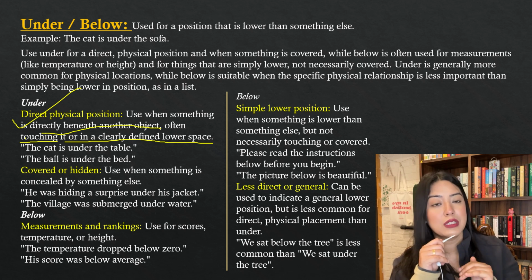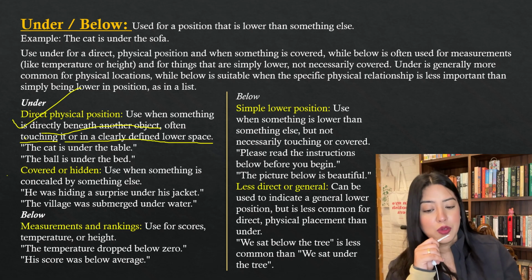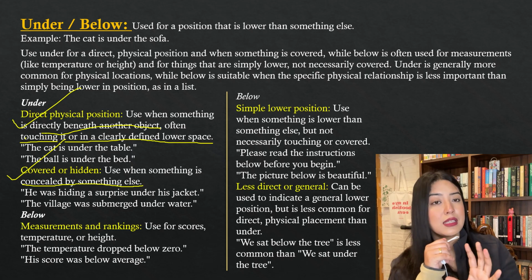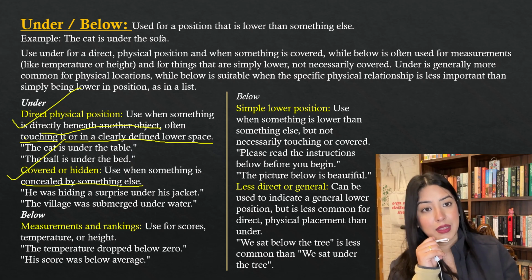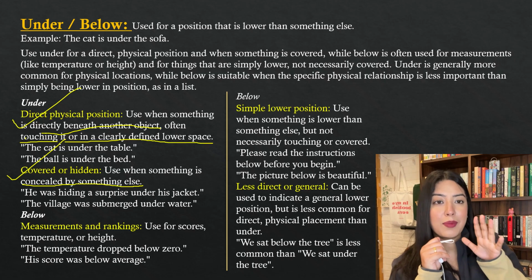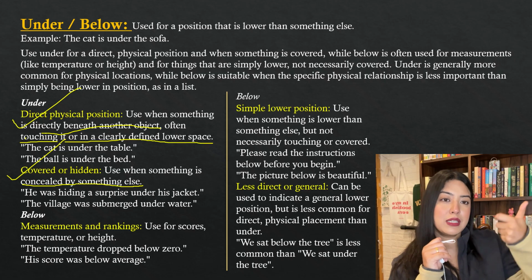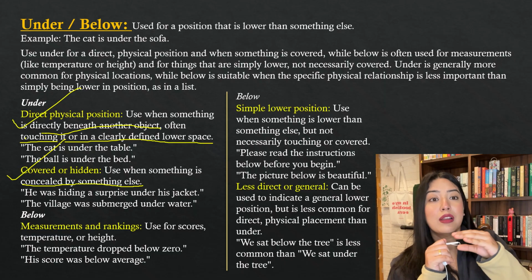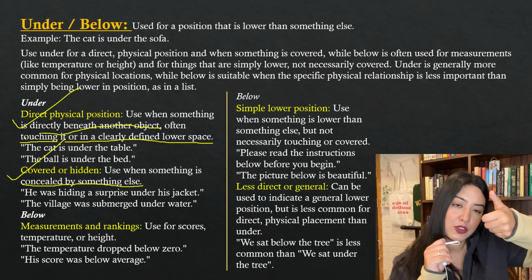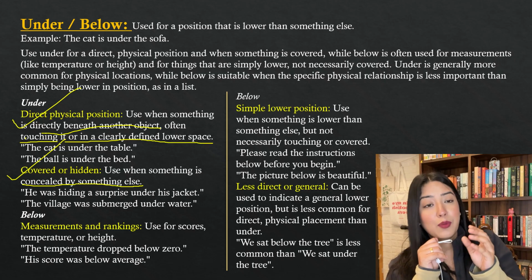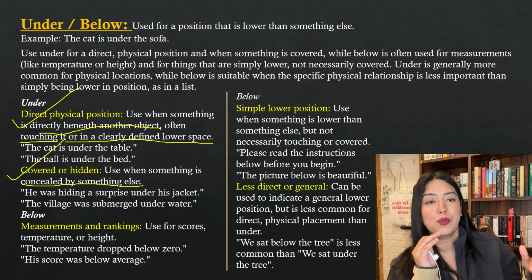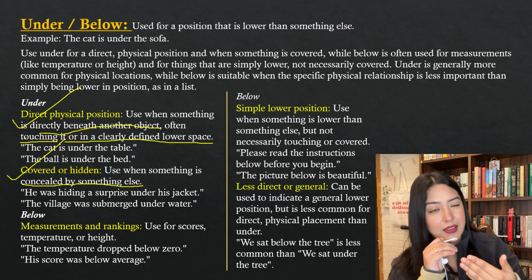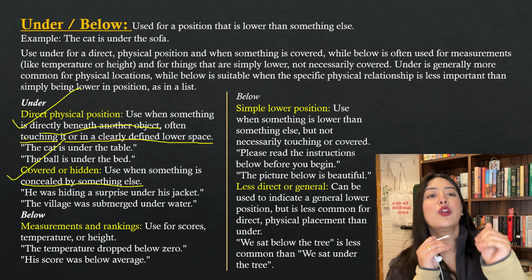Now covered or hidden, used when something is concealed by something else. Under is used when it's covered or hidden, when something is concealed by something else. So when the ball is under the bed, remember we have done it in our childhood. Ball will go under the bed, we'll take a torchlight and try to figure out where the ball, rubber bands, or erasers or scales, pencils, they'll all go under the bed. We'll take a torchlight and try to search for it. So the thing is, when something is hidden or concealed by a big thing, so when the pencil falls or rolls under the bed and then you have to search for it, or we used to have small toys that will go under the bed, when you have to search for it, it's covered or concealed by the bigger one.